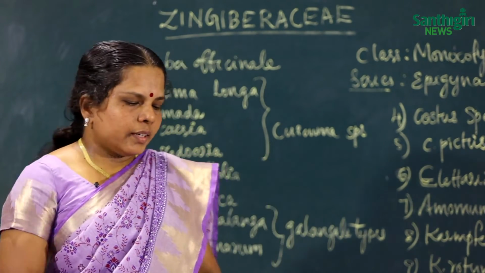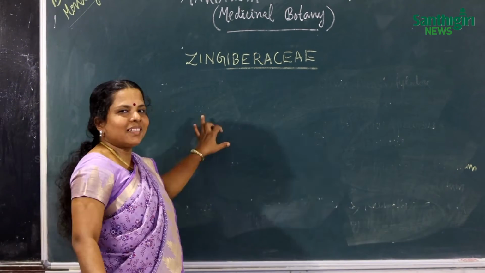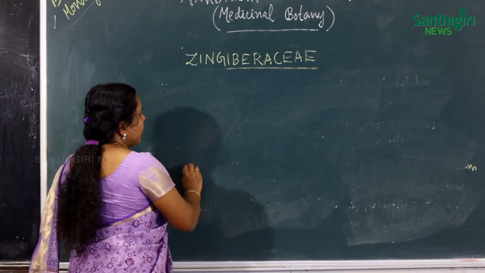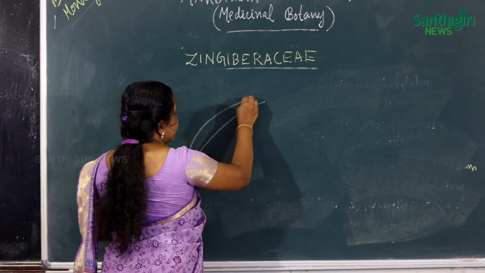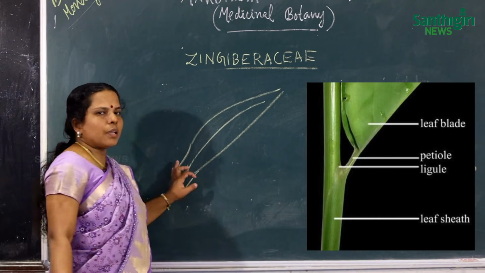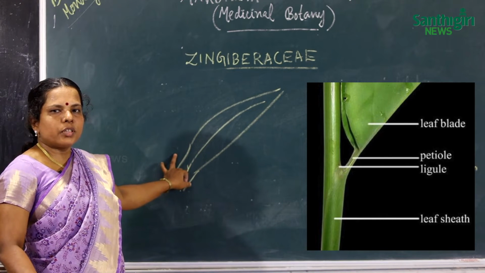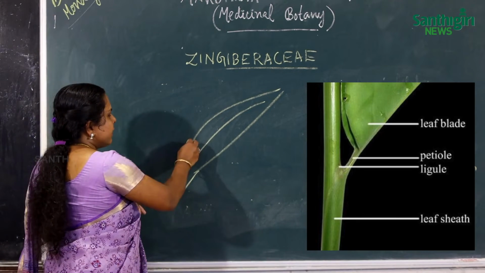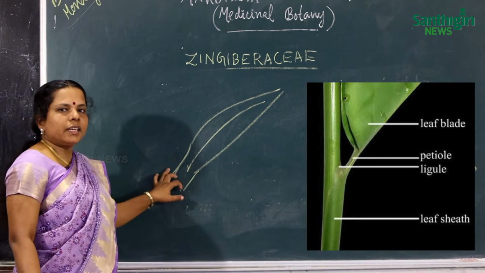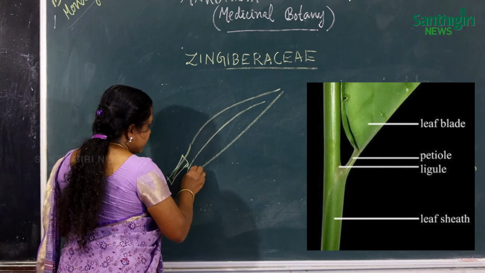Another important characteristic feature is about the leaves. The leaves of the Zingiberaceae are lance-shaped or lanceolate, and the leaves contain a special type of structure called the ligule. The ligule is a characteristic feature of the Zingiberaceae family. The leaves consist of sheathing leaf bases.